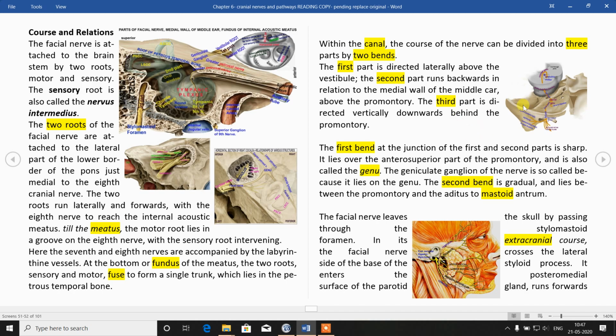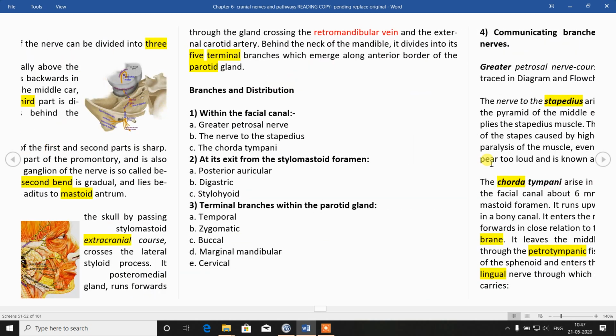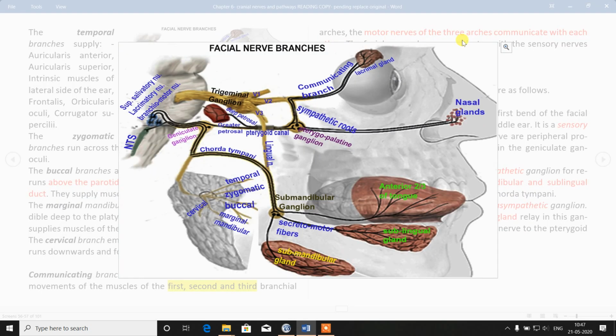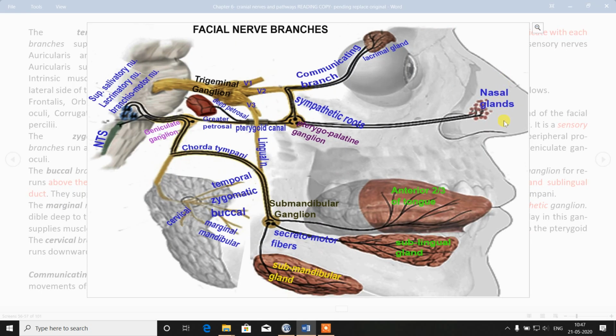To discuss the branches, you should have an idea of this course. We will see this diagram about the branches in general. So here are the first part, second part and third part. From the first part, this is the genu, and from the genu there is the greater petrosal nerve. It runs through the roof of the middle ear cavity.